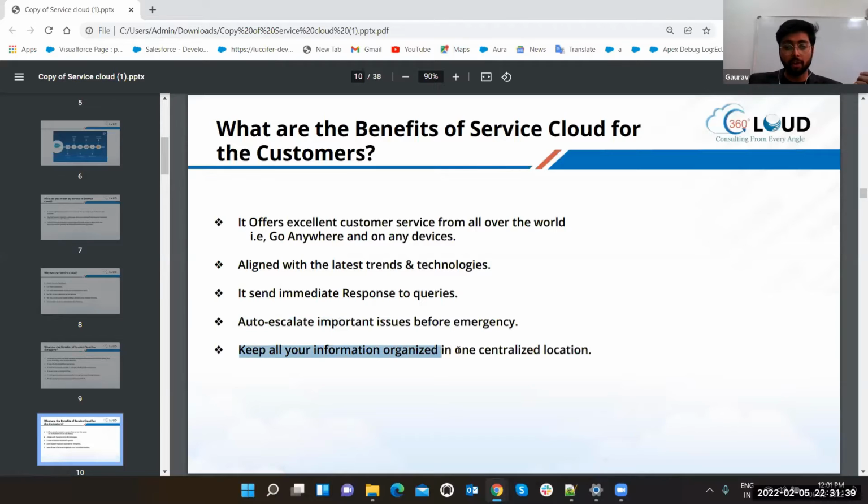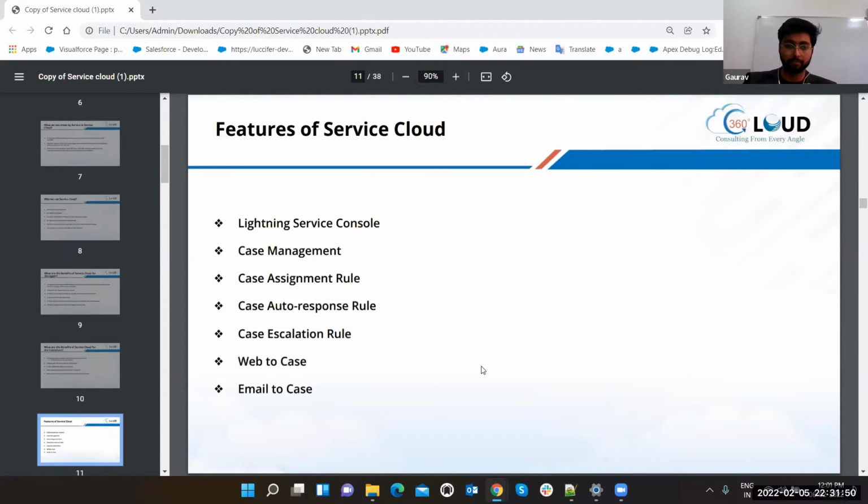Keep all your information organized in one centralized location. So put all your information centralized in one location, so the customer can pull all the queries in one place and get the solution. Right? Features of Service Cloud. These are some features provided by the Service Cloud: Lightning Service Console, case management, case escalation rules, case auto response rule, web to case, and email to case.